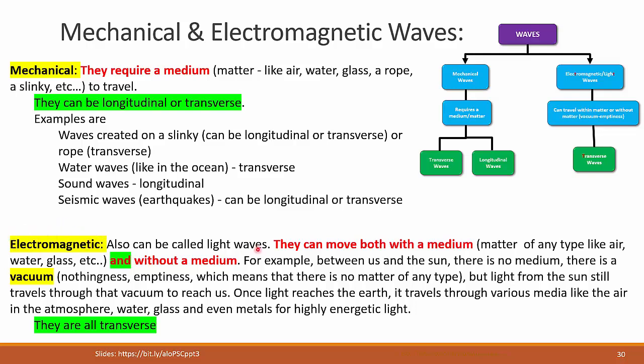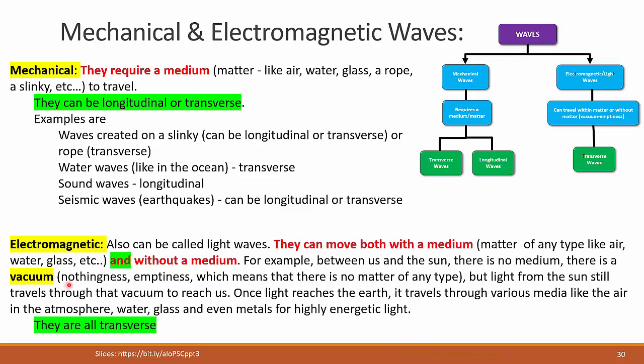So all these electromagnetic waves can move without a medium, like when light comes from the sun towards us, there is no type of matter between us and the sun. So light is going to move through that emptiness, what we call a vacuum. Nothingness, emptiness. So light is going to move through it till it gets to the atmosphere of the Earth.